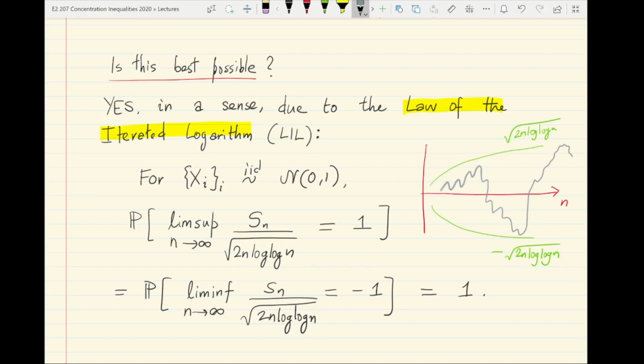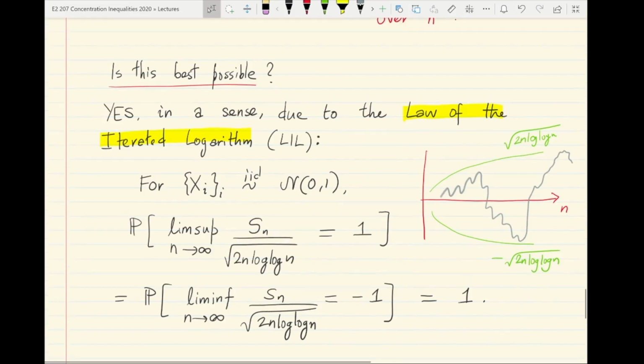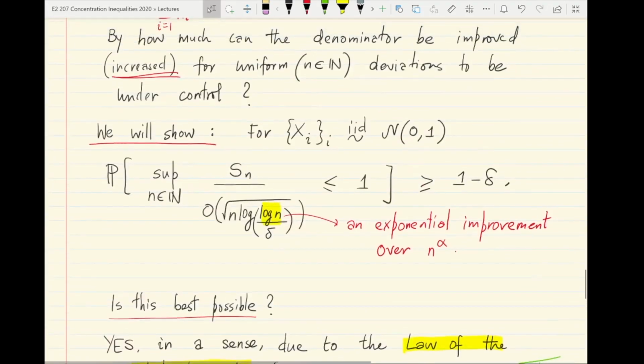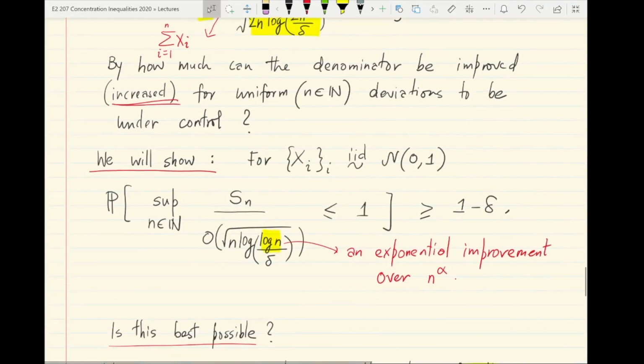Basically, if you bump things down by a factor of 1 minus epsilon, let's say, where epsilon is small, then with probability 1, the process Sn is going to wander out of this tube infinitely many times. It cannot be constrained within this narrower tube. So this sets an absolute lower limit, and one cannot hope to improve the scaling of the denominator better than square root n log n.